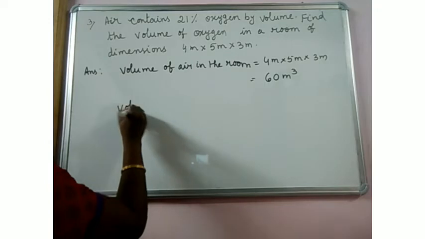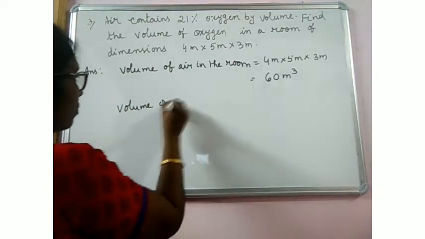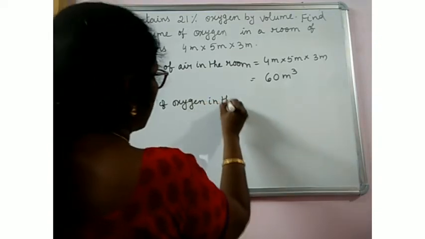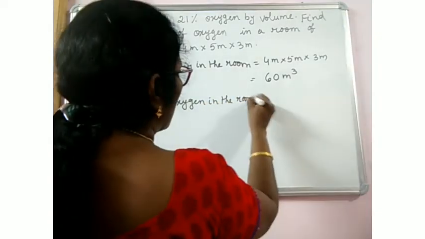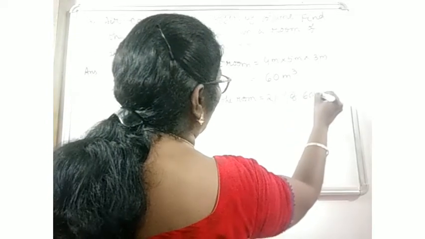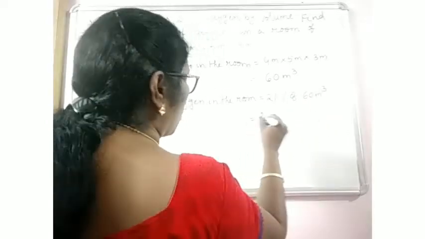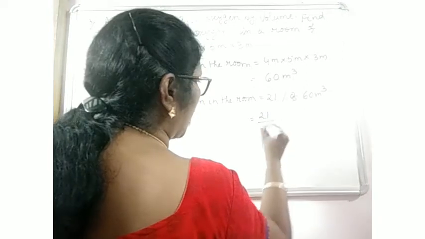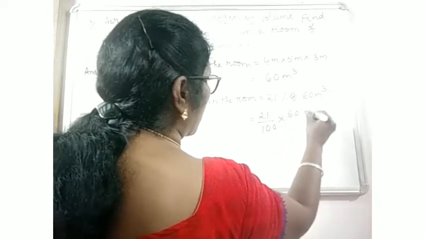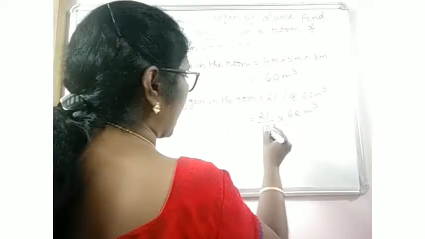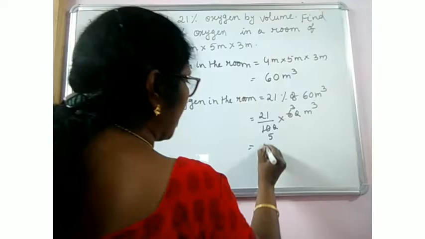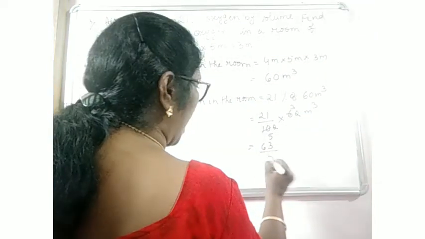So the volume of oxygen in the room is equal to 21% of 60 meter cube, the volume of air present in the room. 21% means 21 by 100 into 60 meter cube. Zeros cancel. 2 threes are 6, 21 threes are 63 by 5.